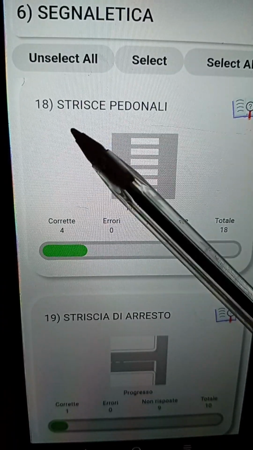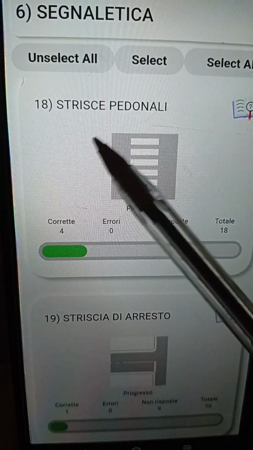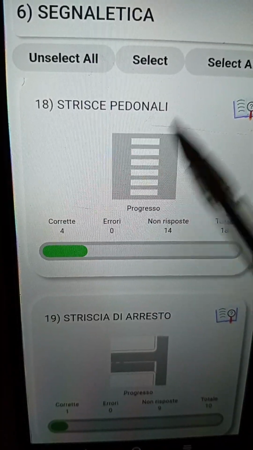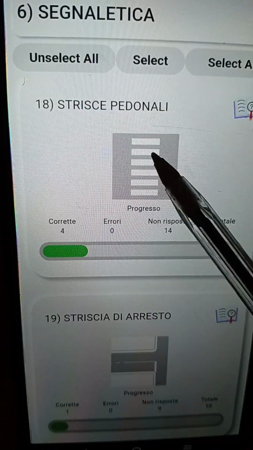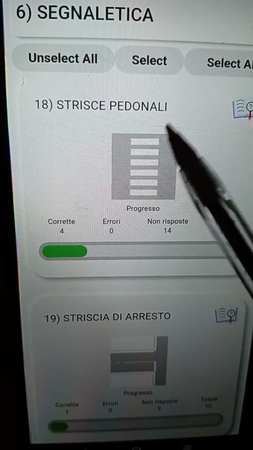The next one is talking about strisce pedonali. The other name for it is the attraversamento pedonale. What is this particular part implying? It is implying that this is where the pedestrians are circulating on the carreggiata.